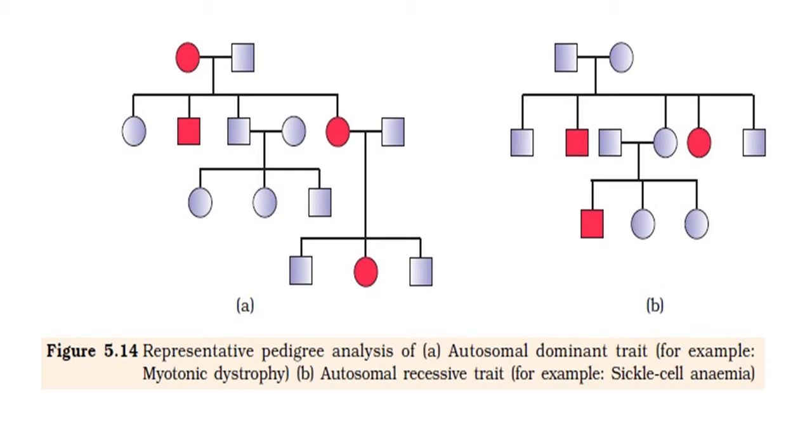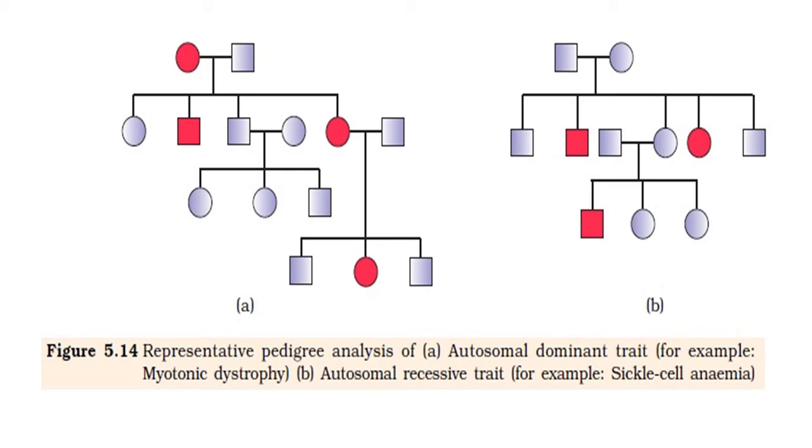Now in the F1 generation, two types of mating are shown. In the first mating, a normal male mates with a female who is also normal. This mating between a normal male and female leads to the next generation with three possibilities: a normal daughter, and a son who is also normal.